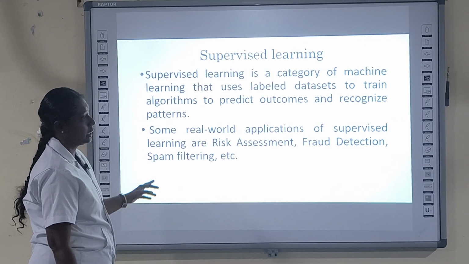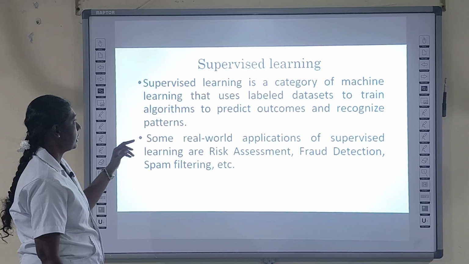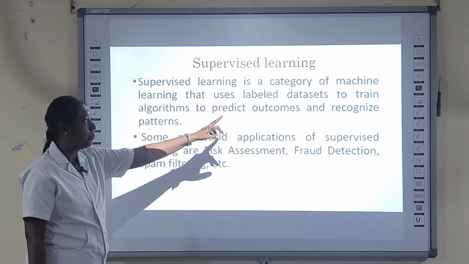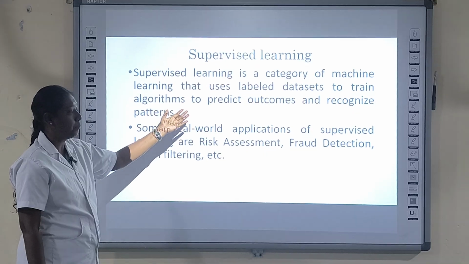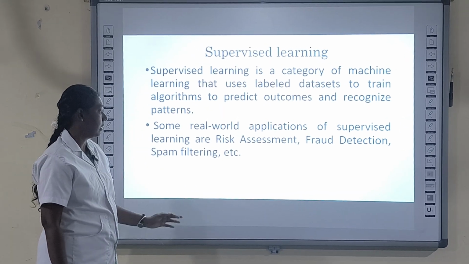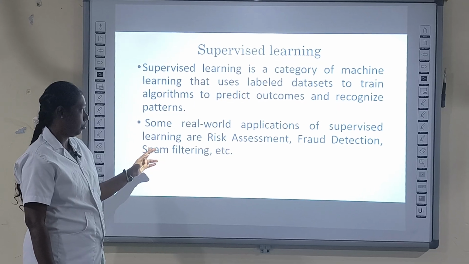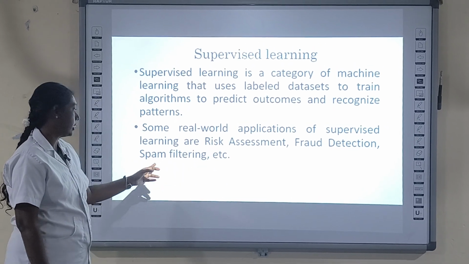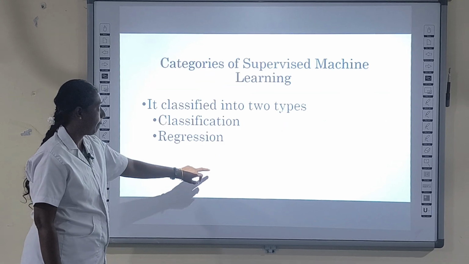First we discuss the types of machine learning, starting with supervised learning. Supervised learning is a category of machine learning. We use labeled data, and based on the labels we predict the output and recognize the patterns. Real world applications of supervised learning include risk assessment, fraud detection and spam filtering.